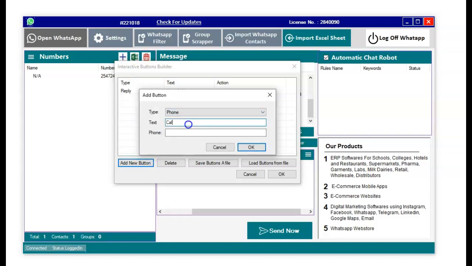So, call us now. And I'll do the phone number. And the moment they click on that, the number will just pop up. So it makes it very easy.